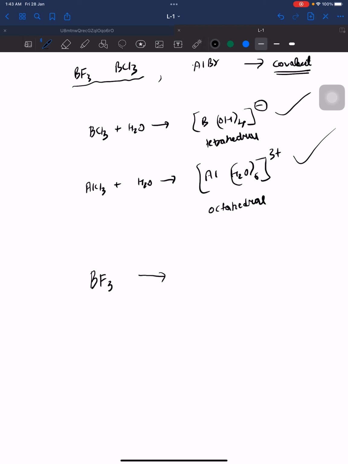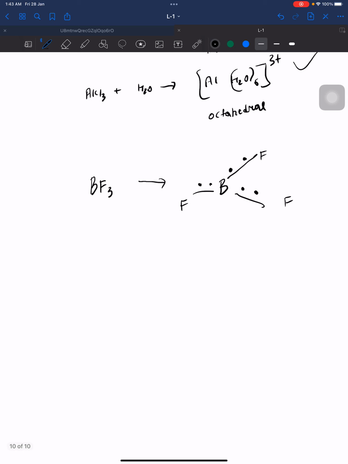They have only 6 electrons. In this bonding only 6 electrons are there after sharing of electrons, so it is deficient in electrons. It can accept a lone pair of electrons, so it is a Lewis acid.